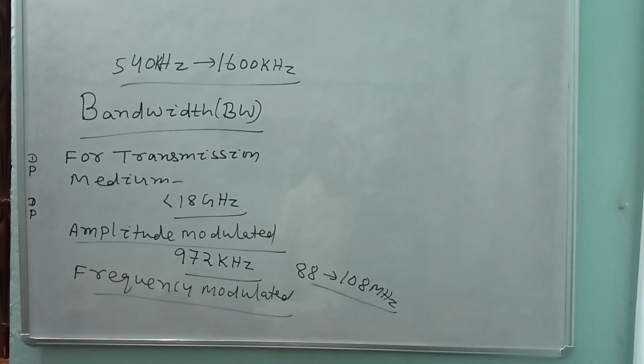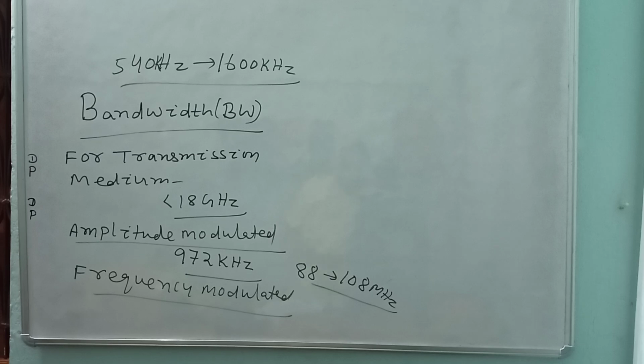Similarly, for satellite communication, the range for uplink, meaning data goes to the satellite, is 5.925 to 6.425 gigahertz. Downlink, where data comes from the satellite to the earth station, is 3.7 to 4.2 gigahertz.